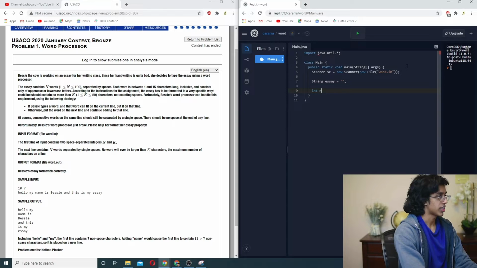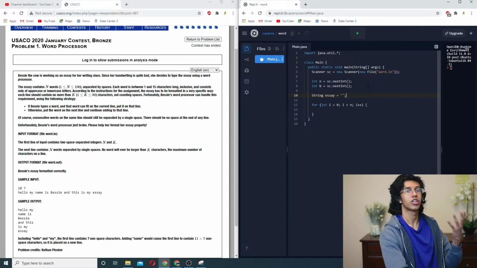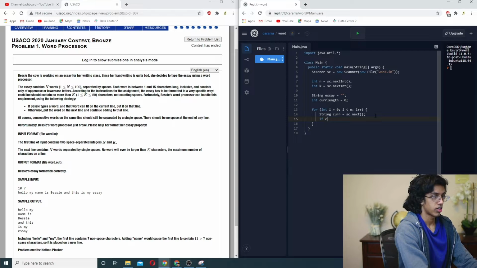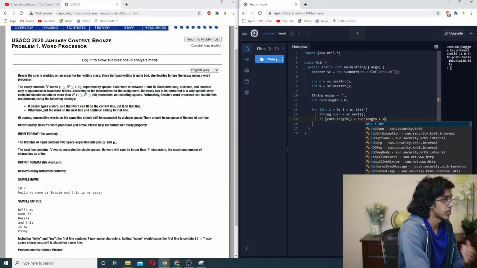Okay, and now we need our int n equal to sc.nextInt, and we have our int k equal to sc.nextInt, and then we just go for int i equals 0, i less than n, i plus plus. We also need to keep track of how long our current line is, right? So right now our current line, int curLength, is equal to 0. Our current line has no length. So now we have our string cur, the next word to put in, from sc.next, and we basically check if curLength plus cur.length is greater than k. Is it at least? No, more than.